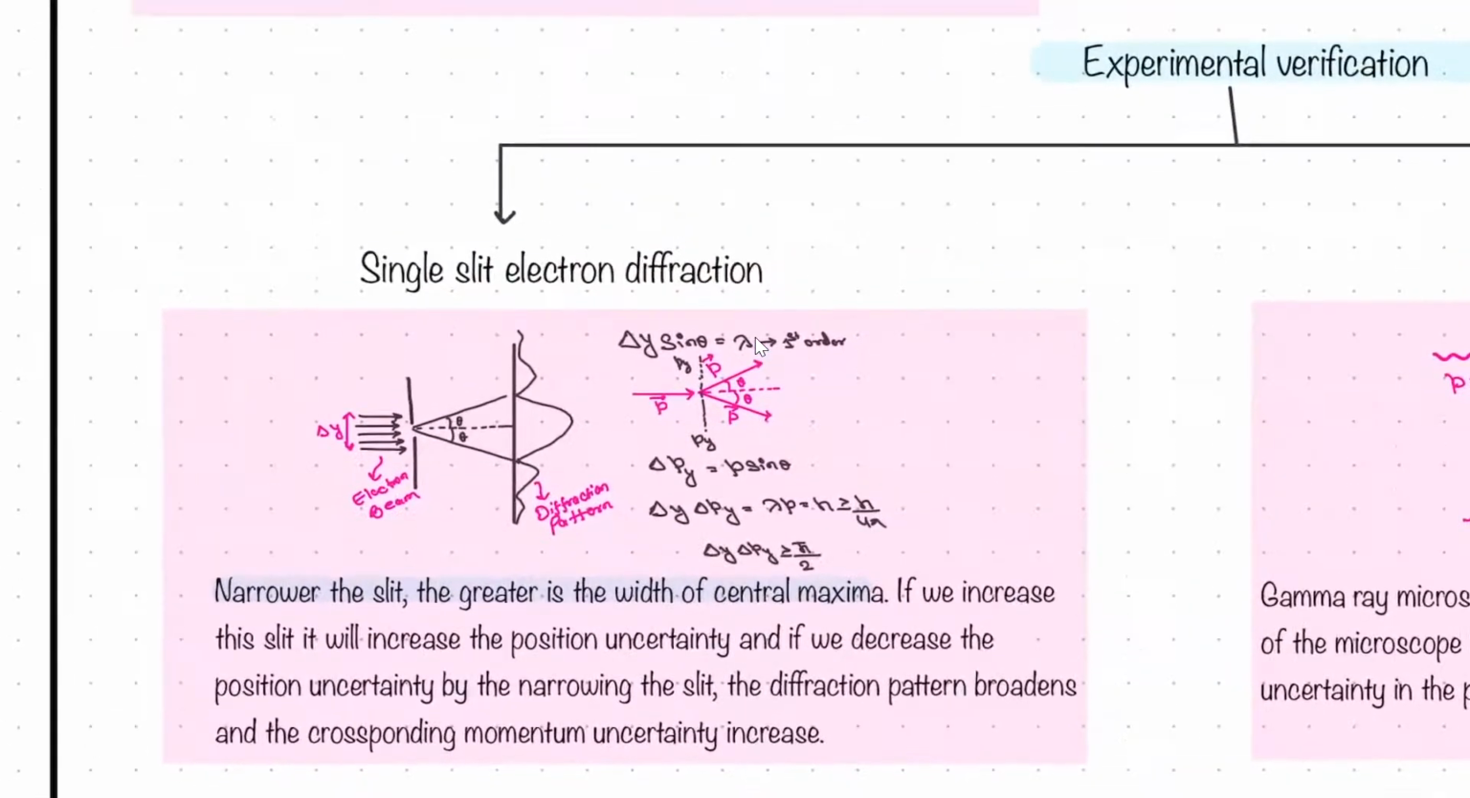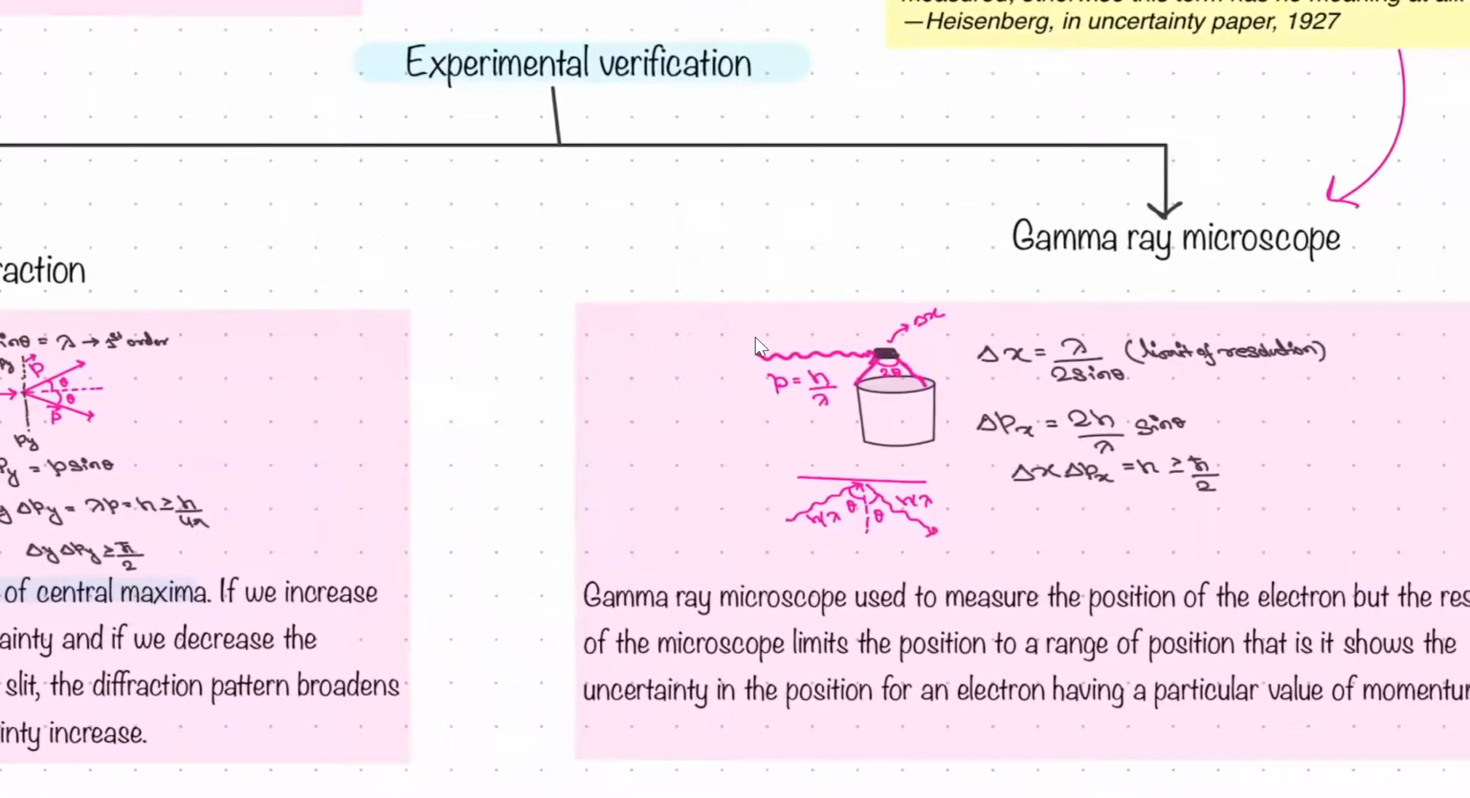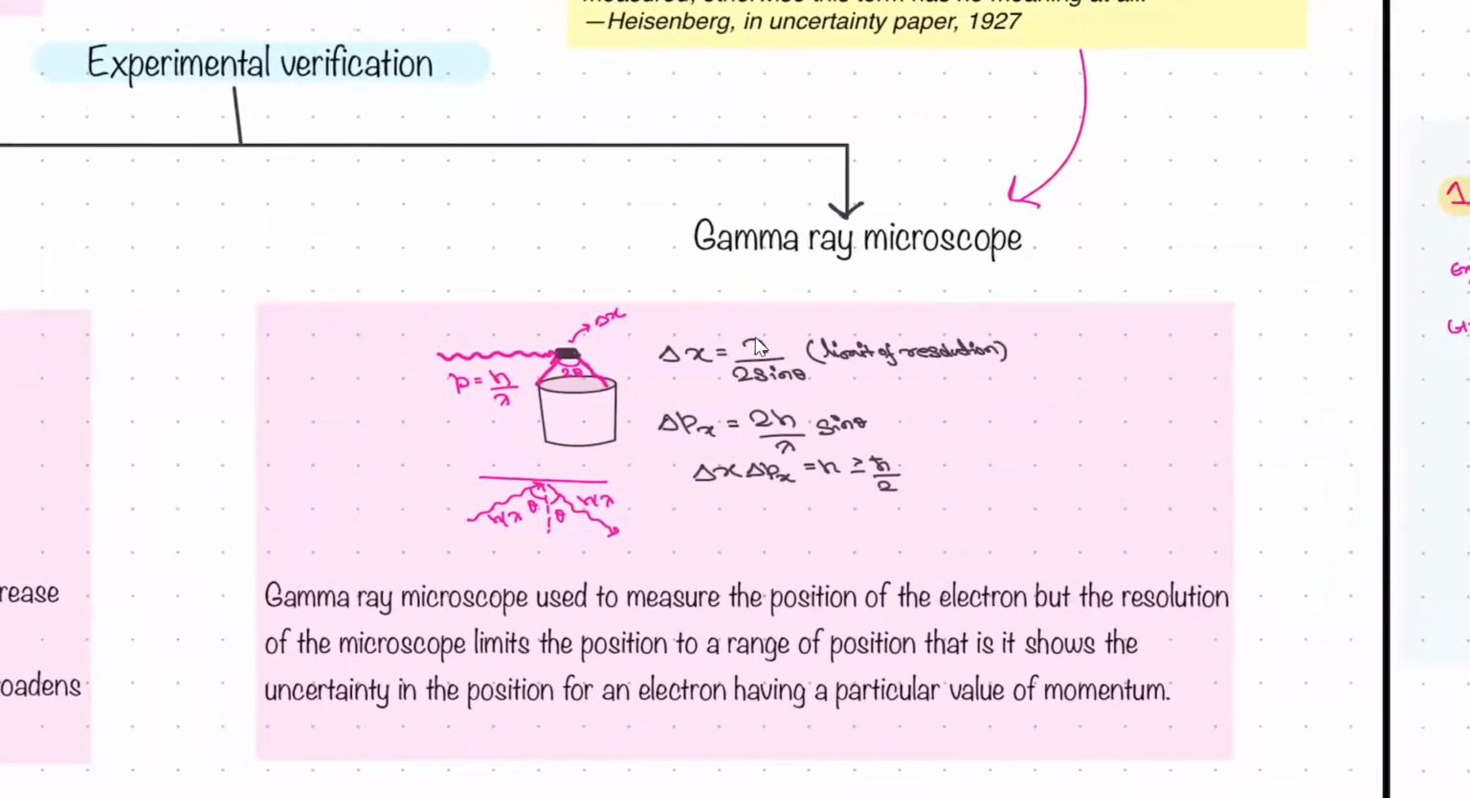The next verification was the gamma ray microscope. This is our microscope, although it's not looking like that. The electron is going under the microscope, right? And let's say this is delta x, the position that we want to measure. So it is basically used to measure the position of the electron, right?